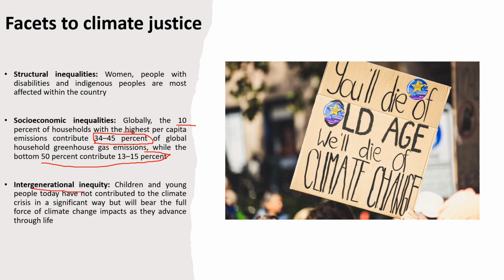Children and young people today have not contributed to the climate crisis in a significant way, but they will be bearing the full force of climate change impacts as they advance through their lives. This is because their human rights are threatened by the decisions of previous generations. Their rights must be centered in all climate decision making and action. So these three are some of the facets of climate justice which should be considered while making any future developmental pathway of the countries.